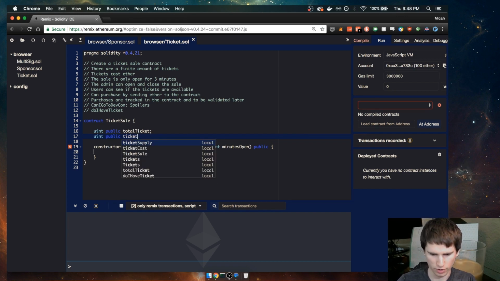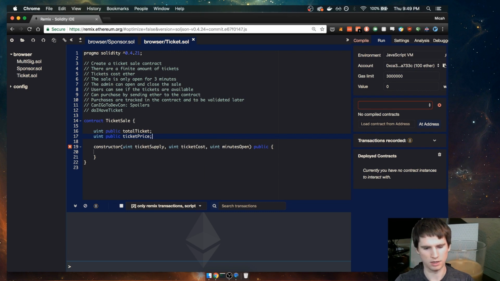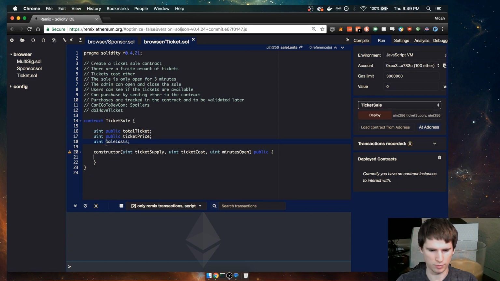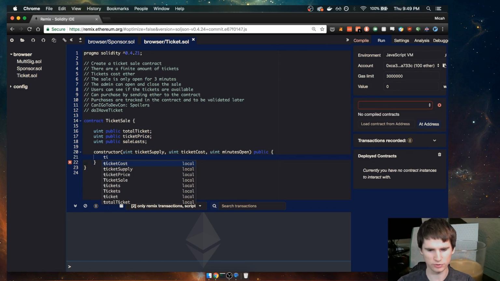Let's do ticket price, and then we'll do minutes sale last, and then this is going to be public too. I'm not sure if this variable is supposed to be set to 3, but it ends up being set to 3. Let's see here. So we need to do total tickets